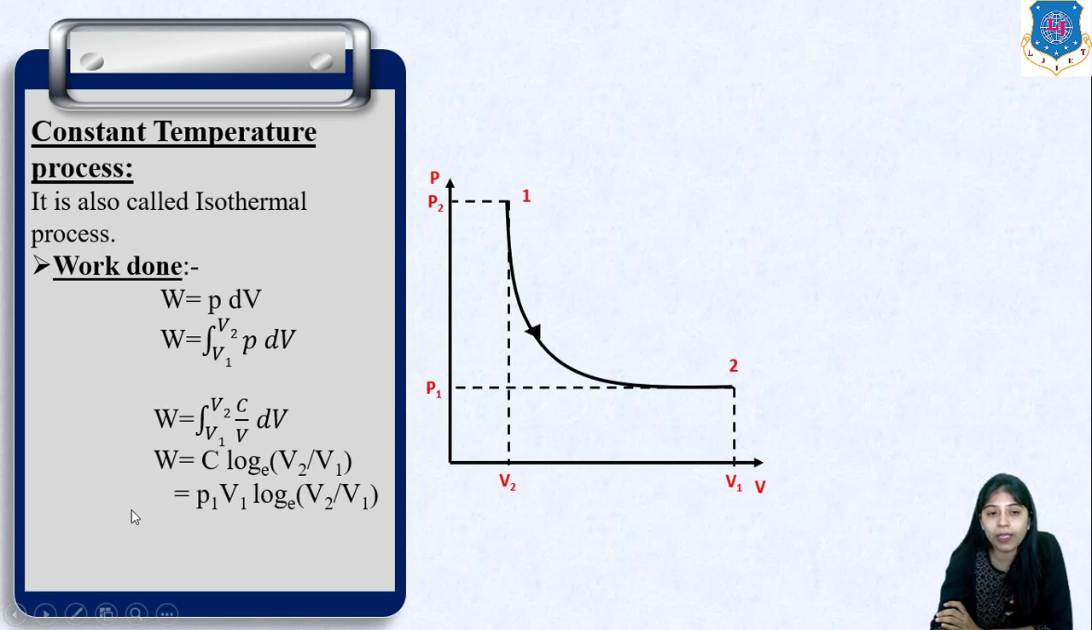Okay, so again, we know that PV is equal to C. So in terms of C, we can write P1 V1 log e V2 by V1. So this is the relation of work done. Now from the characteristic gas equation, PV can be written as mRT. Also, this V2 by V1 is nothing but the compression ratio. So r is the compression ratio. So mRT1 log r will be the expression for work done in case of a constant temperature process.